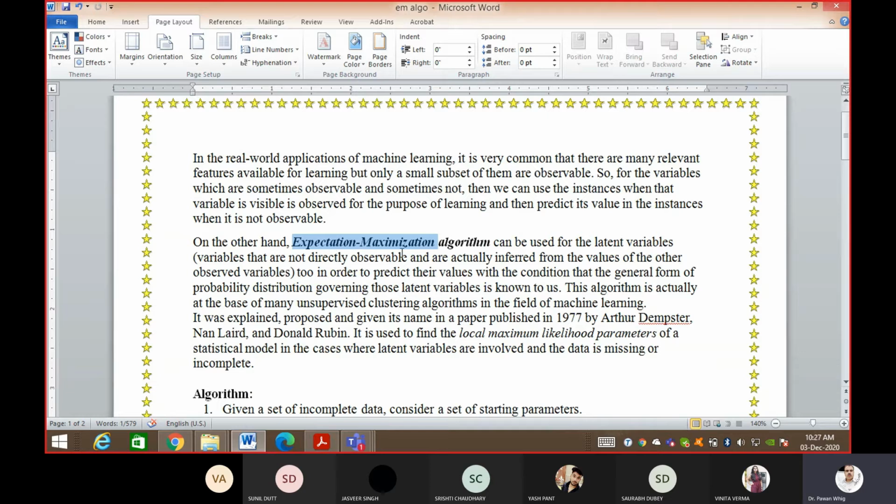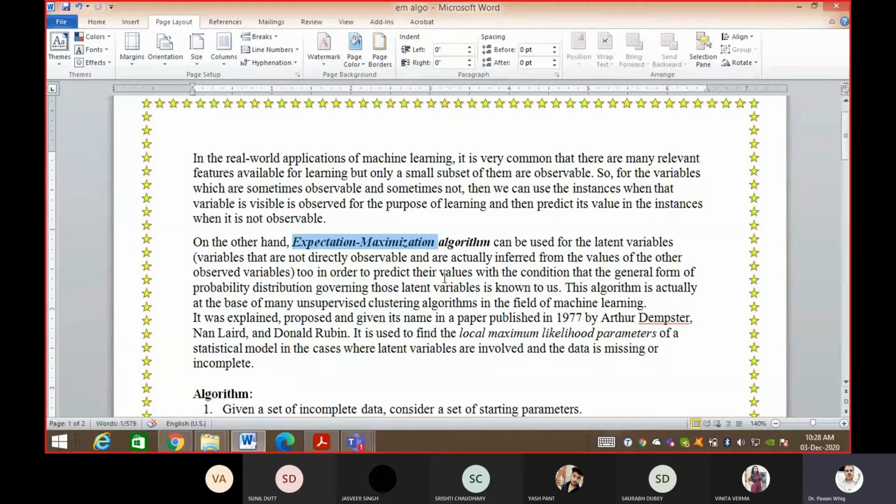The EM algorithm can be used to learn variables that are not directly observable and are actually inferred from the values of other observable variables. I think you understand. There are two kinds of variables. One is those which you can use directly, and the other is those variables which you can infer from the others. In order to predict their values, the general form of the probability distribution governing those latent variables must be known to us.